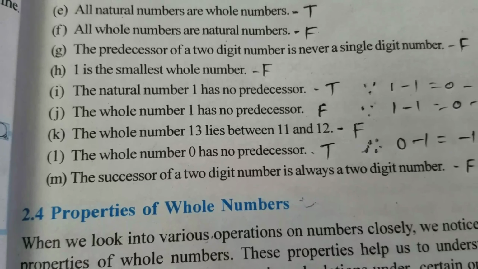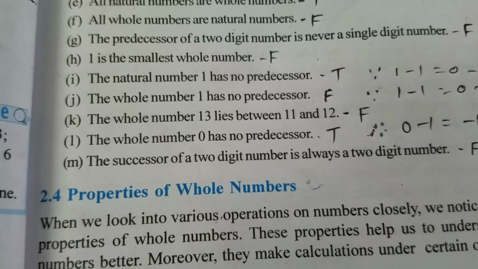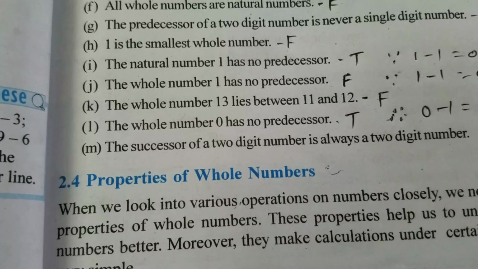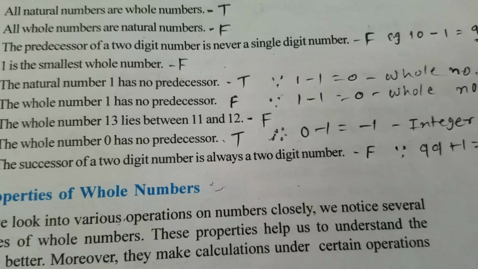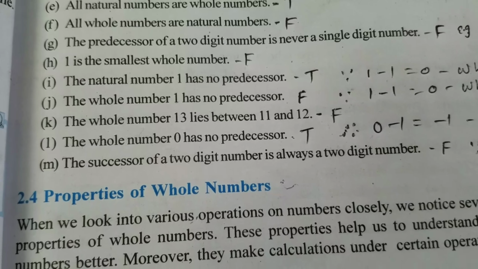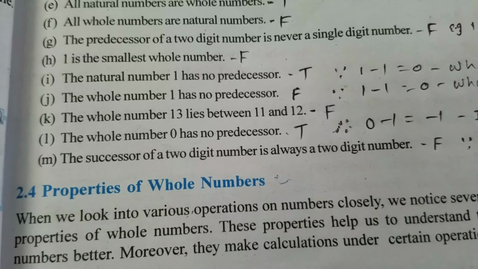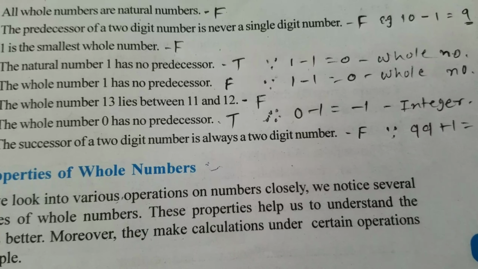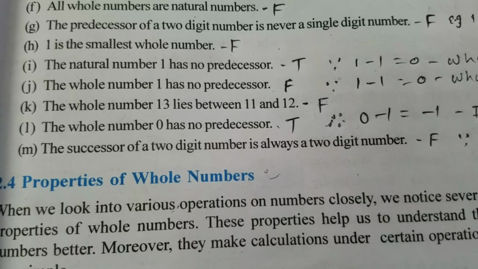Now H, 1 is the smallest whole number. That is false. 1 is the smallest natural number. Now I, the natural number 1 has no predecessor. That is true because 1 minus 1 is equal to 0 and 0 is not a natural number. So this statement, the natural number 1 has no predecessor, is true. But the whole number 1 has no predecessor, it is false. Again 1 minus 1 is equal to 0, and 0 is a whole number. So this statement is false.